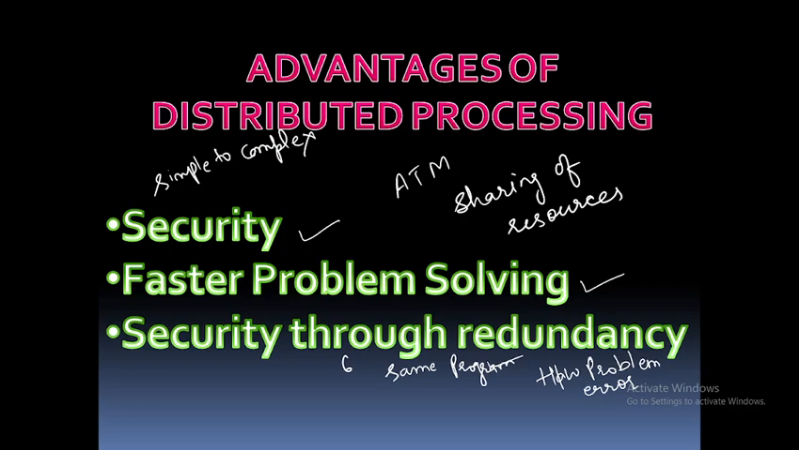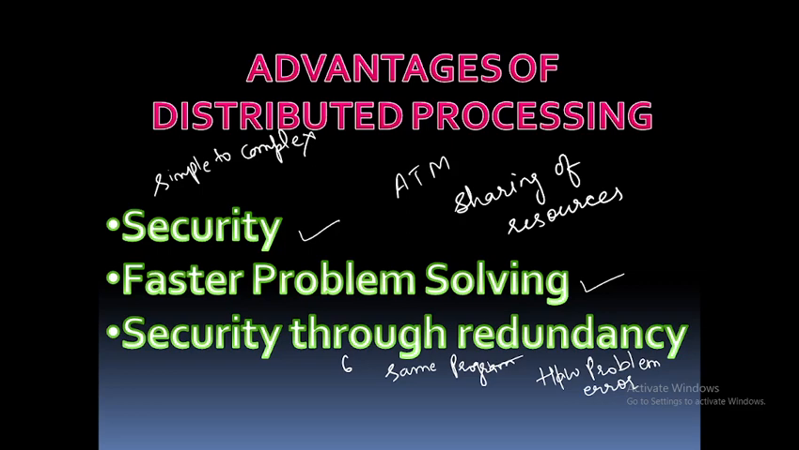These are the advantages. First is security, second faster problem solving, third is security through redundancy. Now, first point is security. Security means it limits the interaction that a user can have with the whole system. For example, a bank allows users to access their own accounts through the ATM without allowing them to access the bank's entire database. So we can say that it provides security to all the users.